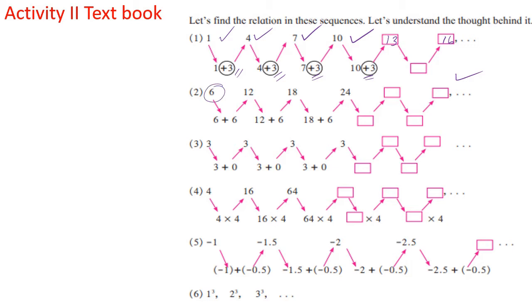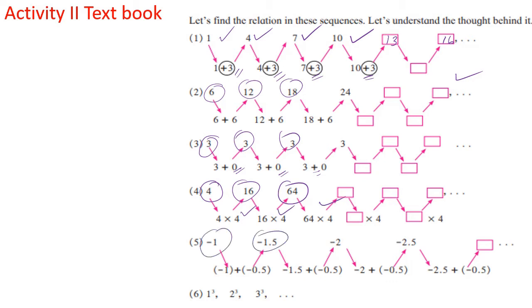Here it is 6, 12, 18, an addition of 6. Here it is 3, 3, 3, like the 7, 7 I wrote, where 0 is added, an addition of 0. Just like what I wrote, 4, 16, 24, multiplication by 4. Here, addition of minus 0.5 in each case. Here it is the cube root of each number.